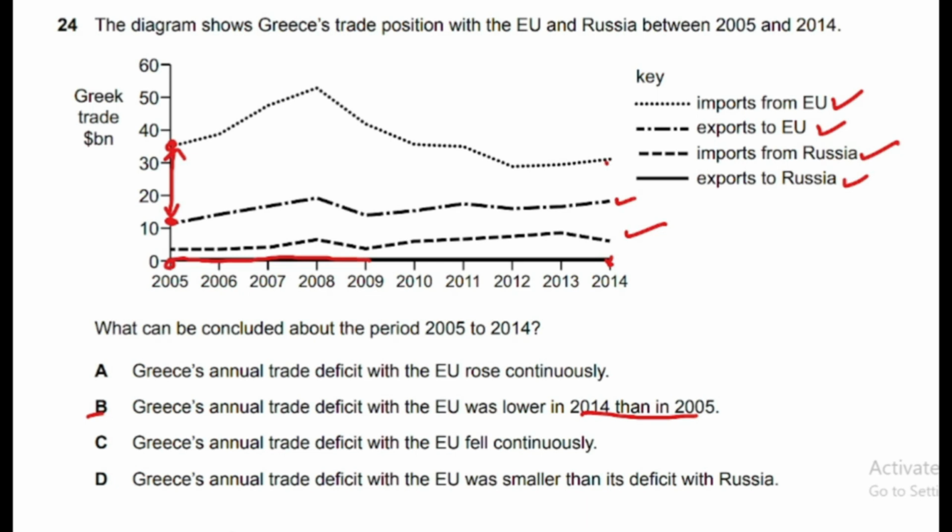And in 2014 this gap has decreased, meaning Greece is still in deficit but the deficit has decreased. So option B is correct answer.